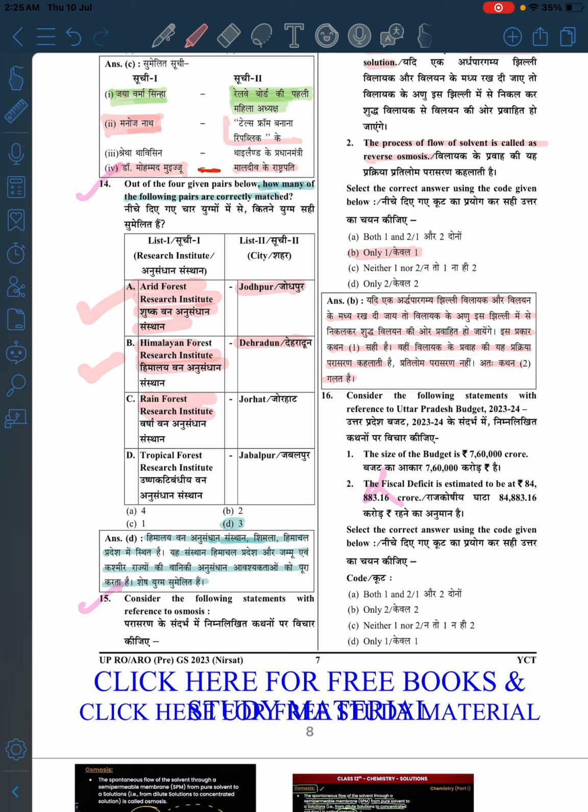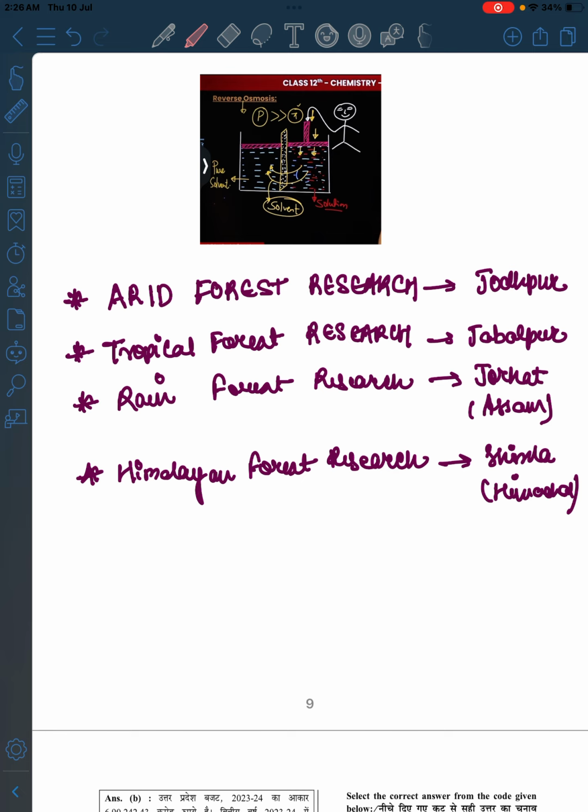Rainforest Research, Jorhat. Where is Jorhat? Okay, I don't know. We will check. And now tropical research forest. So tropical forest research. When you will see tropical, right? Tropical and rainforest. Where is Jorhat? Let us see where is Jorhat.